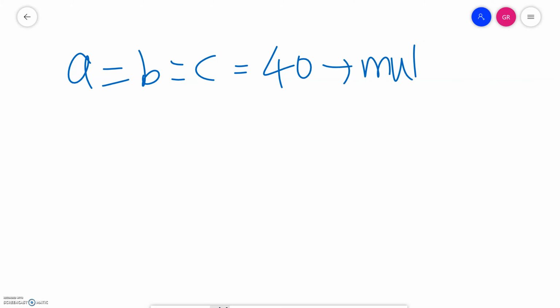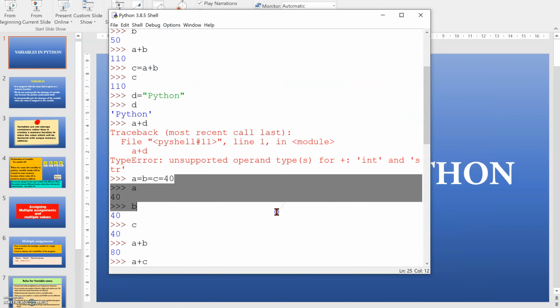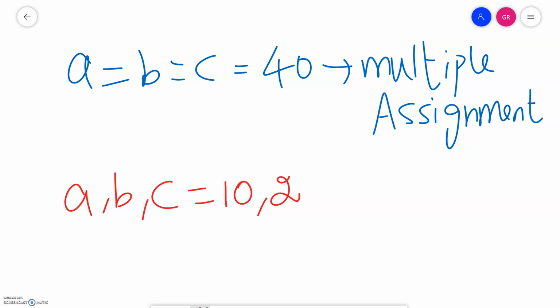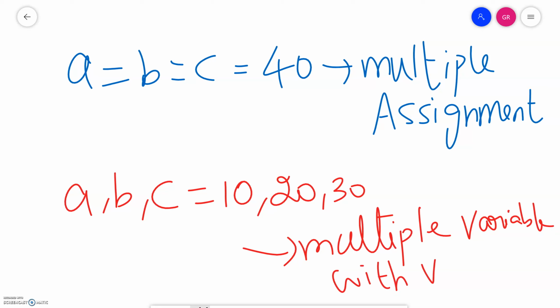This is multiple assignment, where I write multiple variables a, b, c = 10, 20, 30. So we say this is multiple variables with multiple values.